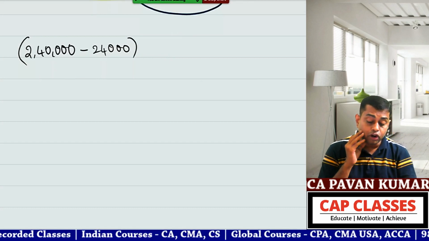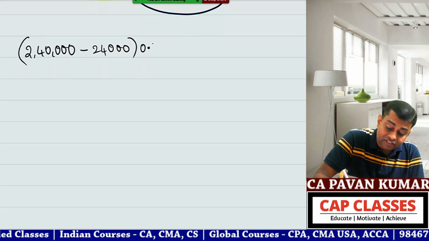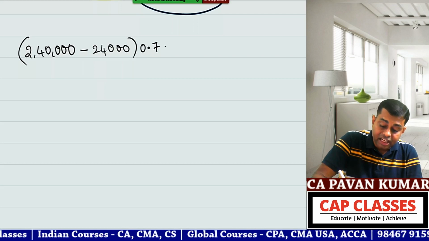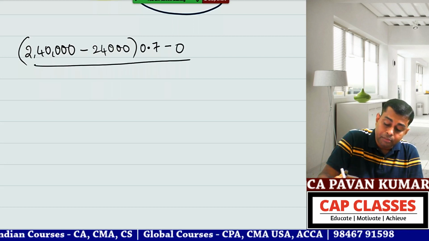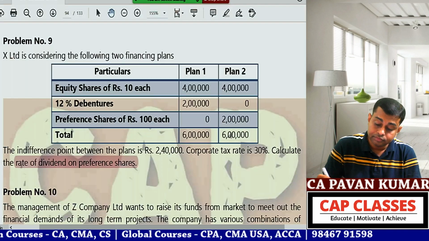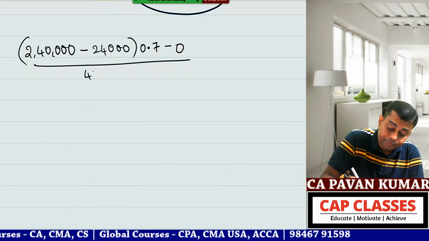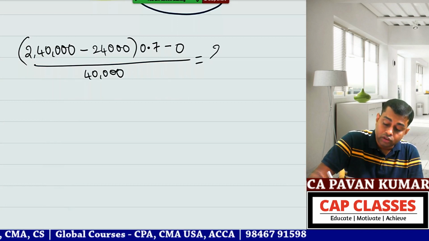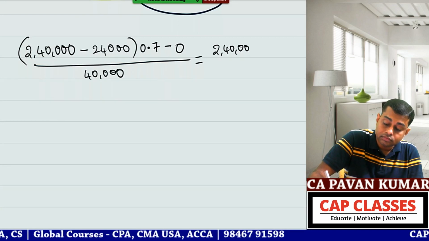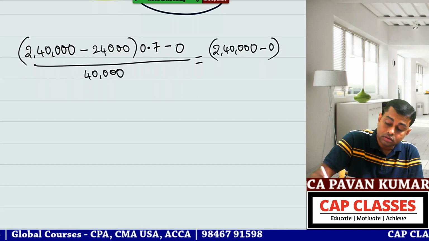Okay, so 2,40,000 minus 24,000 into 0.7. Minus preference dividend, how much? 0. Divided by number of shares? 40,000. Number of shares 40,000. It is equal to 2,40,000 minus 0 into 0.7.